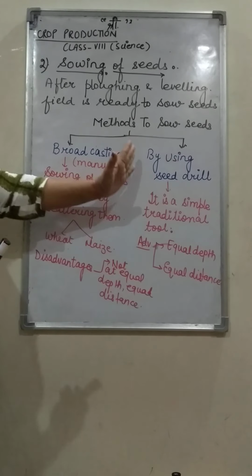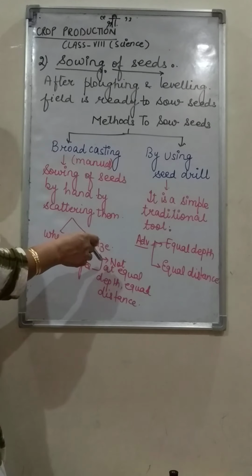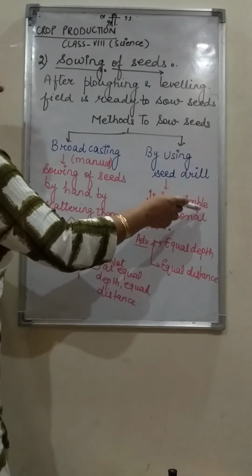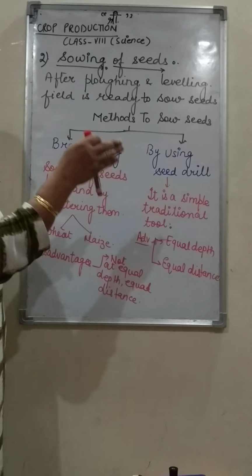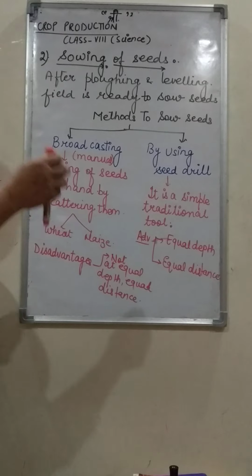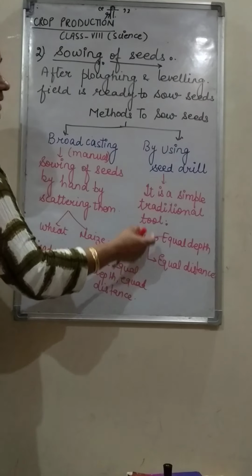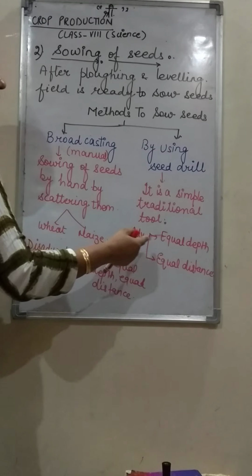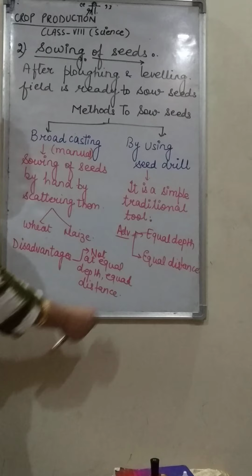Now the second method is by using seed drill. Seed drill is a mechanical tool. It is a simple traditional tool. In this, seeds are sown at equal depth. The disadvantage of broadcasting has been overcome. In this, by using seed drill, seeds are now sown at equal depth and equal distance.